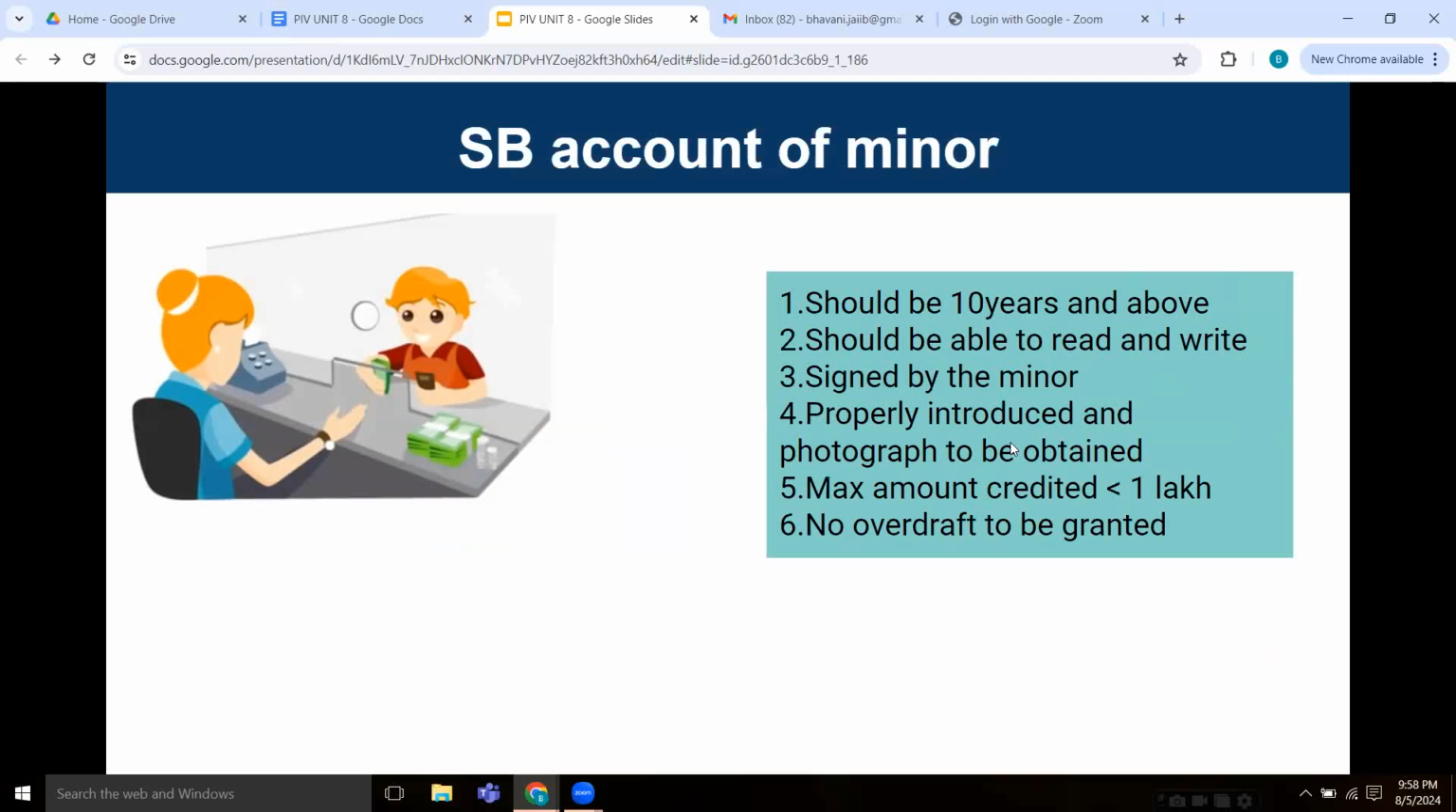There are various types of SB accounts, but we'll be looking at only a few of them, which are very important. So, SB account of the minor. The minor should be 10 years and above. He or she should be able to read and write, and the minor should be able to sign, should be properly introduced, and a photograph should be obtained. And the maximum amount credited should be less than 1 lakh. And no overdraft facility will be granted to a minor account.